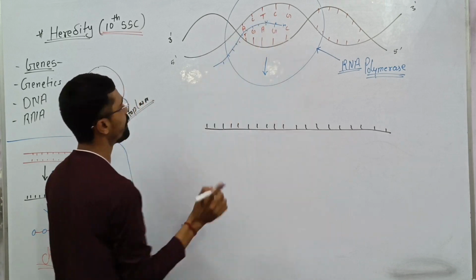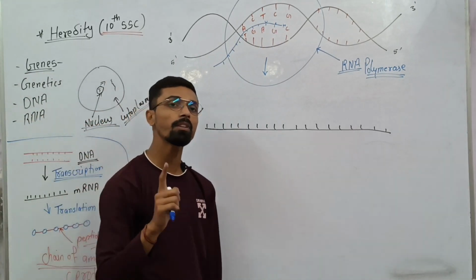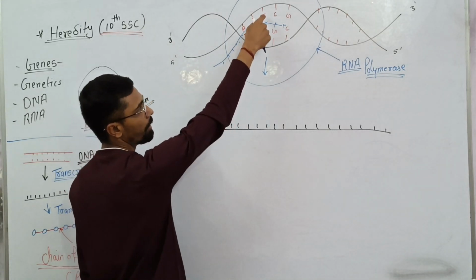It is not T, because as I just said, RNA has uracil in the place of thymine.